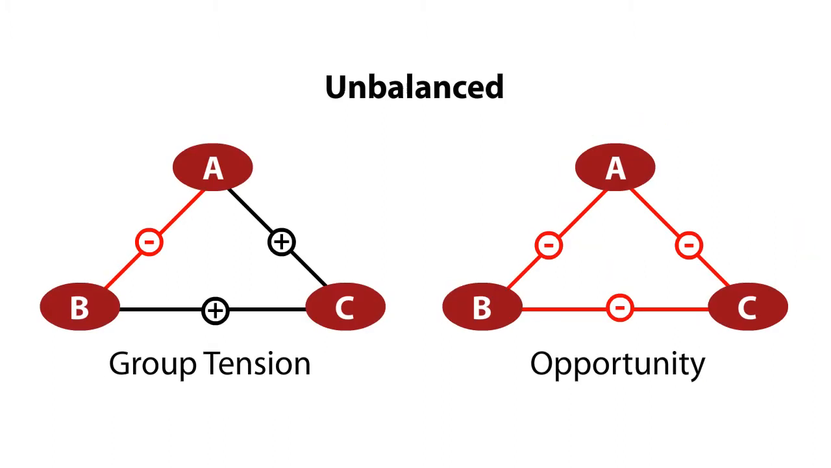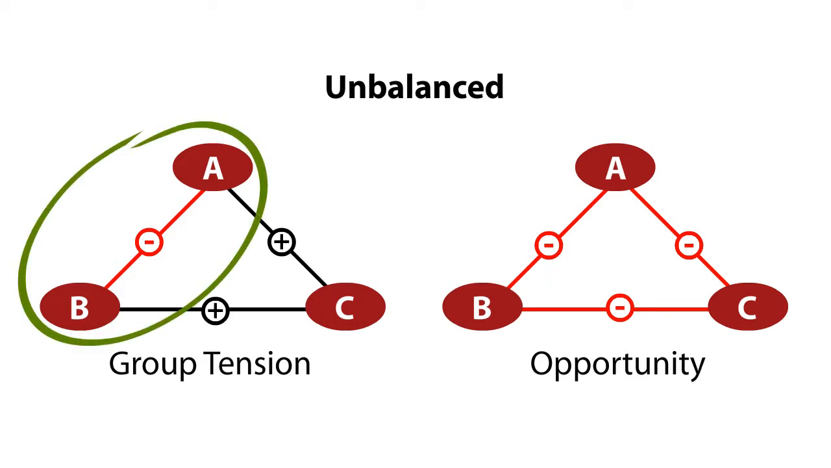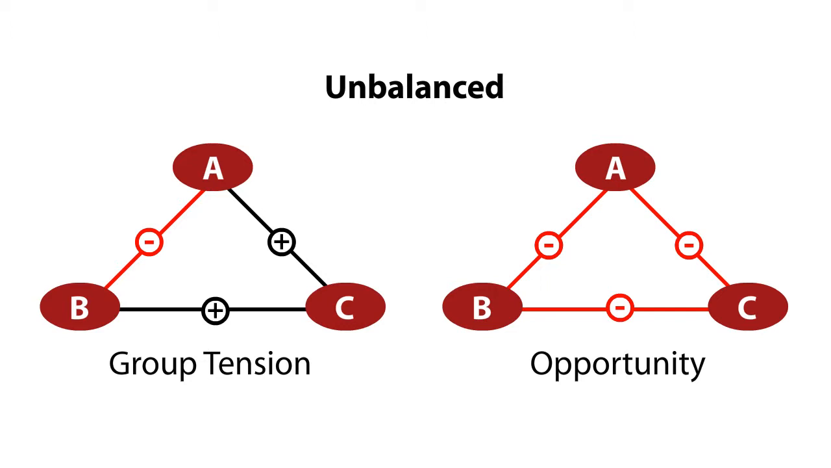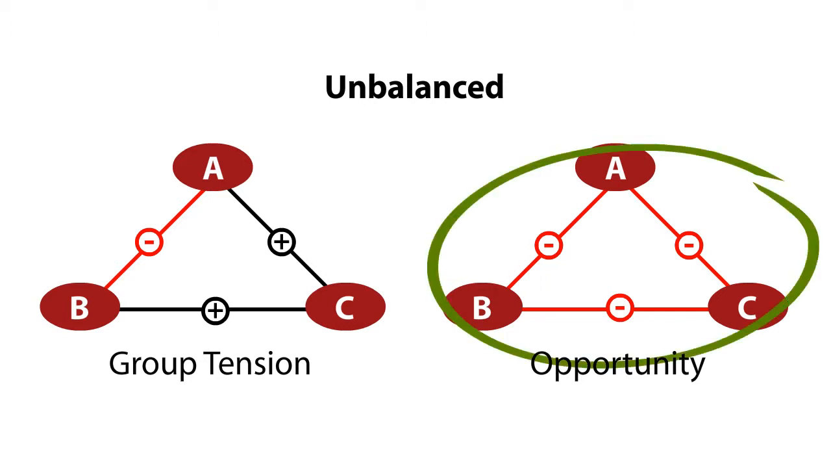Unbalanced, in contrast, is either a pair of people, A and B here, who are enemies but have a shared friend C, which causes group tension and often resolves itself one way or another, either AB becoming friends or C choosing sides and going with A or B, or a triple of people, A, B, and C, who are all enemies, which gives the opportunity of two of the triple lining up against the third one.